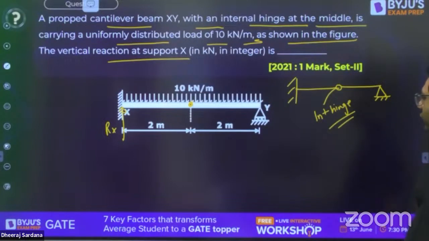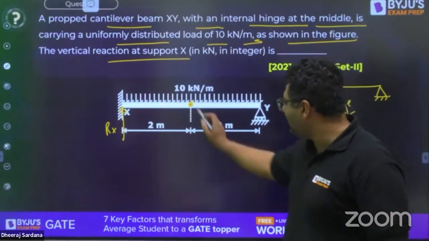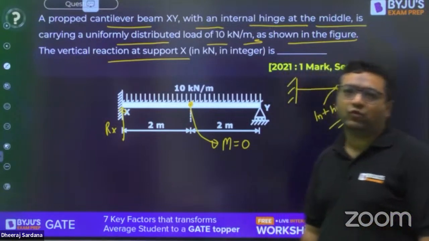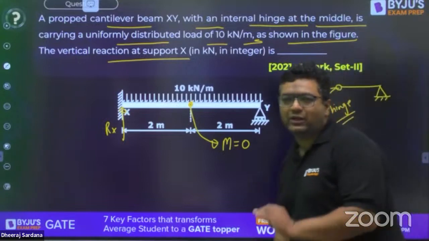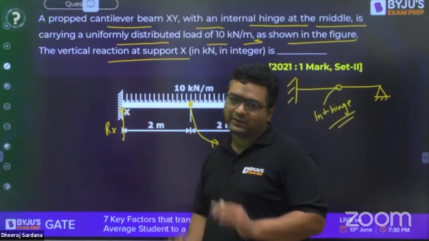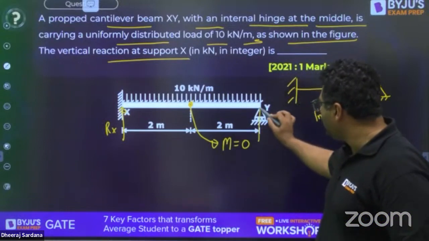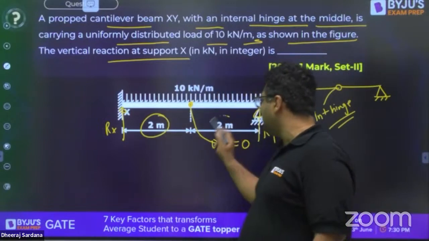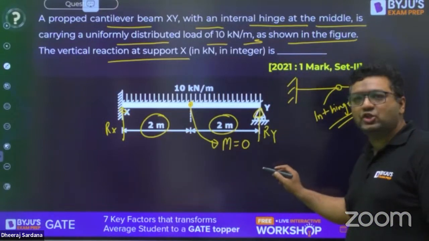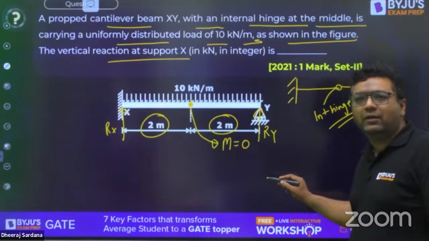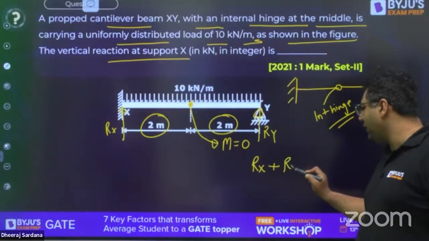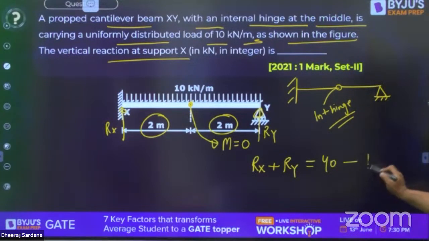When we are talking about this type of beam, we have already seen that at this point of internal hinge, bending moment is coming out to be 0. It is said to be the point of contraflexure. So what you need to do is find out this support reaction Rx. First of all, you know that here will be a support reaction Ry. The total load is 10 kilonewton per meter for 4 meters, so you can write the very first equation. Very good. So first of all, Rx plus Ry equals 40. This is equation number 1.